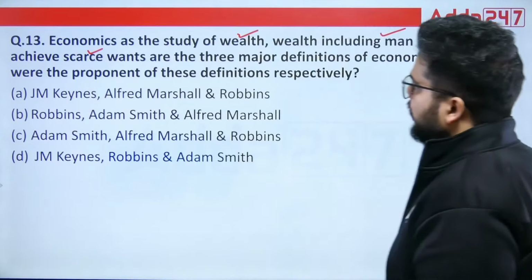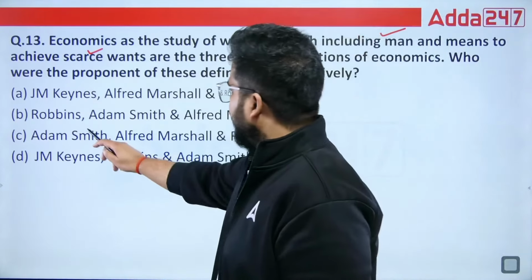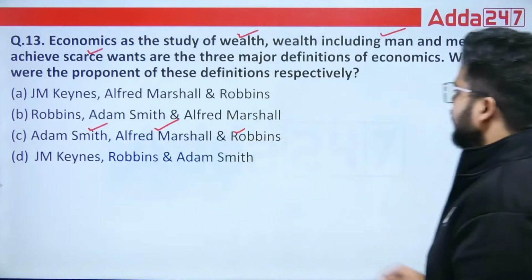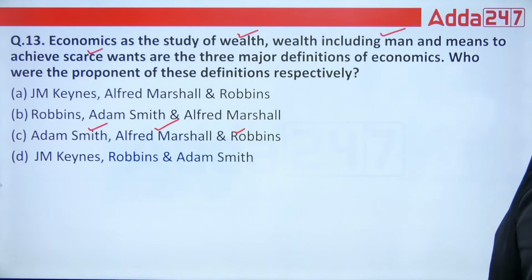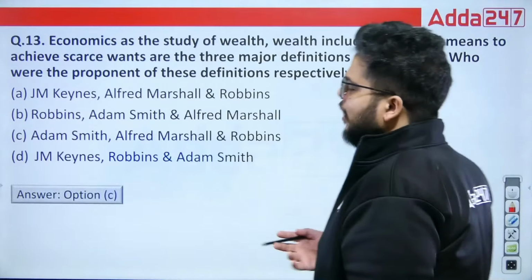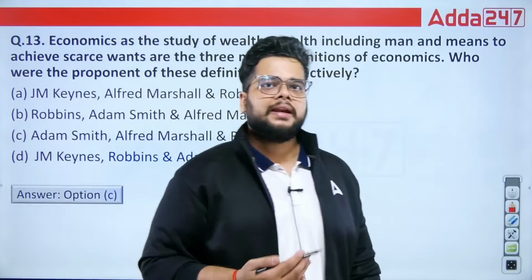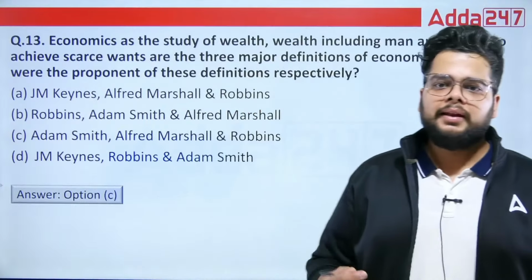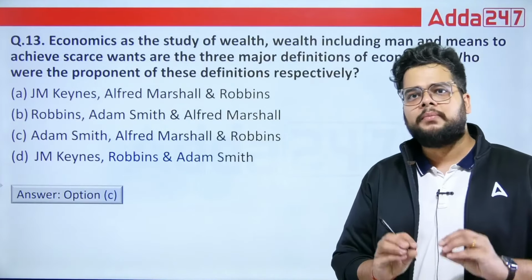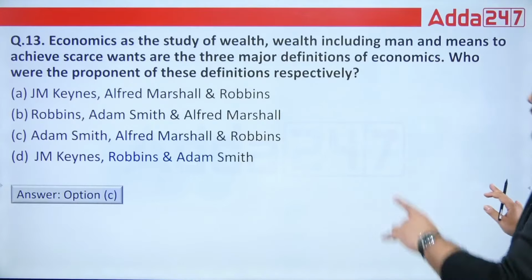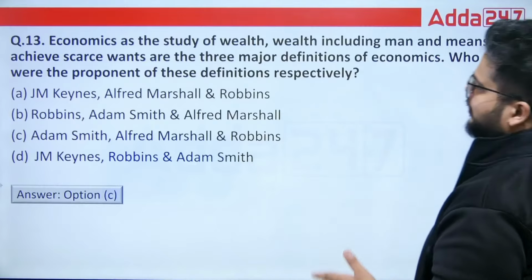So the right answer will be Adam Smith, Alfred Marshall and Lionel Robbins. C is the right answer here. And this is how you have to attempt in the actual exam also. That should be your speed. Okay, if you have already read these definitions, then this is the bare minimum time which you should take in such questions, because these are 2 direct questions.